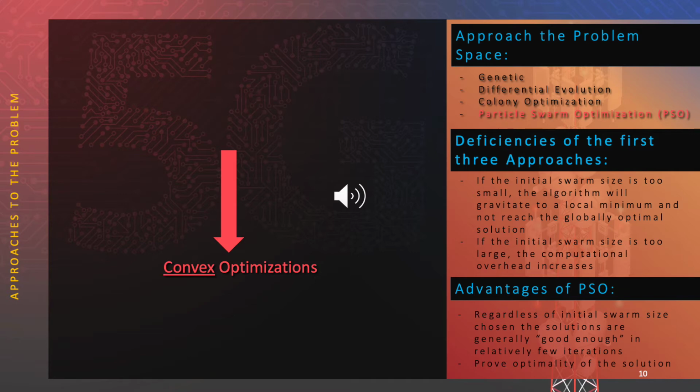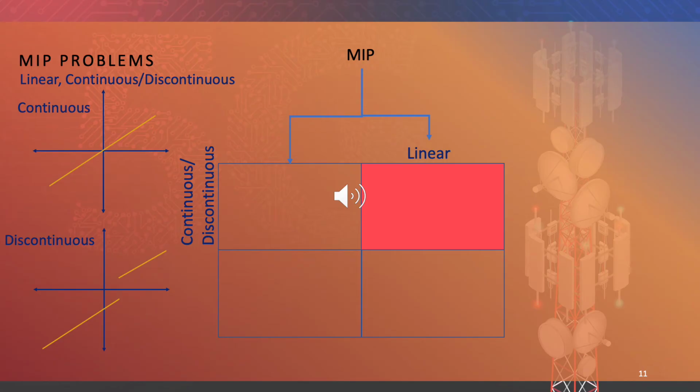The 4th approach does not have the described deficiencies, and among other advantages of PSO, regardless of the initial swarm size chosen, the solutions are generally good enough in relatively few iterations. And with PSO, it is possible to prove the optimality of the solution. To illustrate how we reach the desired convex problem paradigm, we will describe the relevant MIP pathways.